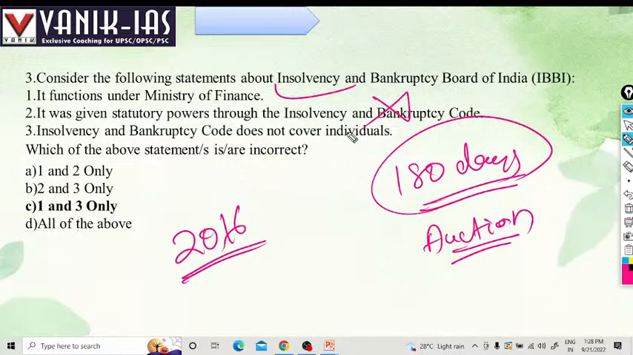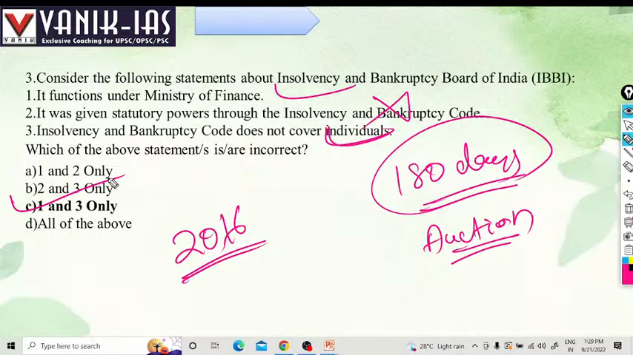The Insolvency and Bankruptcy Code does not cover individuals; it could cover companies. So options 1 and 3 are right. Insolvency is a situation where an individual or a company is unable to repay its outstanding debt, that is, unable to pay its dues. But the insolvency code does not cover individuals. It only applies to companies. You should not be confused.